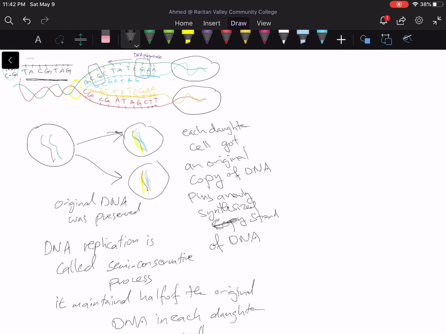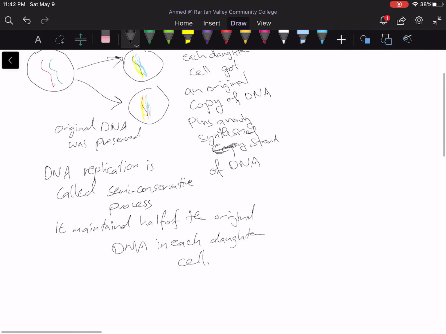You need, of course, to understand the overall process. You need to know the name of the enzyme. You need to know how you will convert between the nucleotides of the DNA. So this is a summary of the DNA replication.